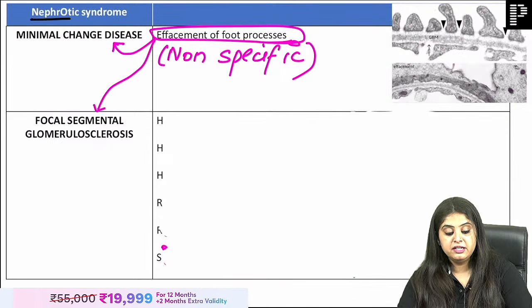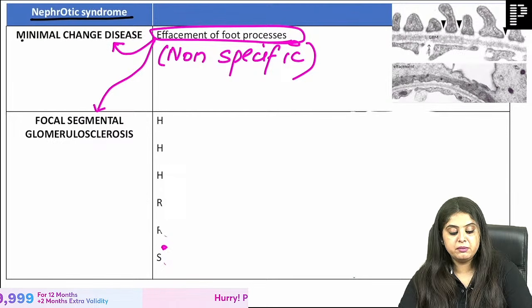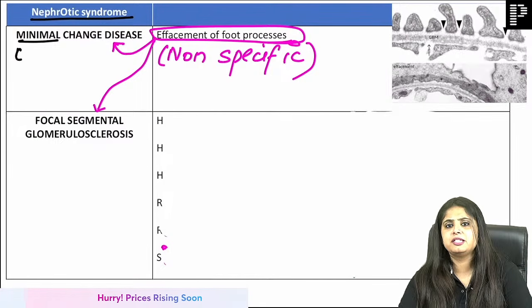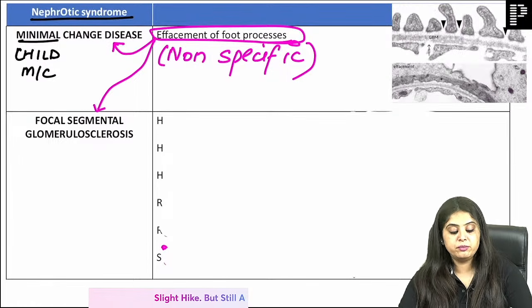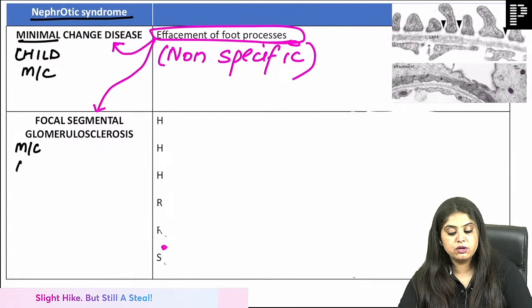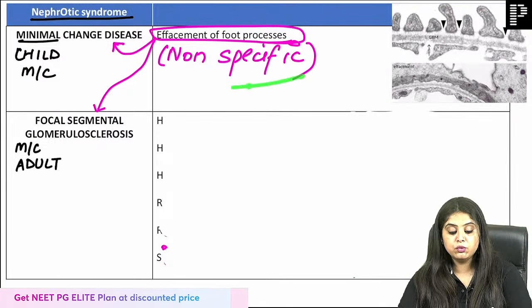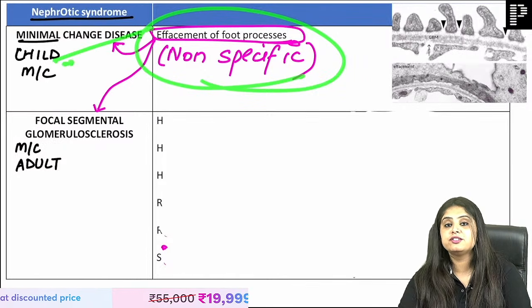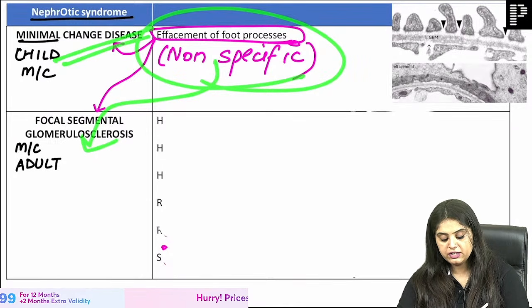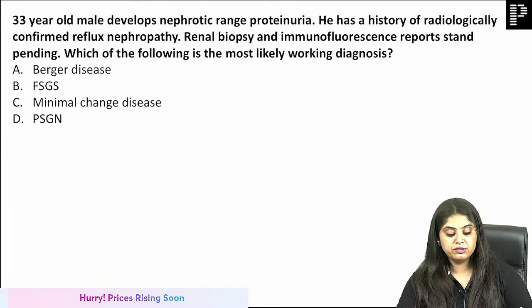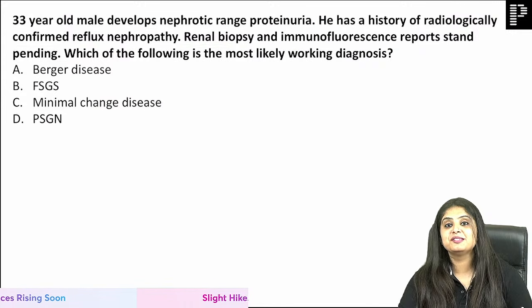But the difference is, both of them are nephrotic syndrome, but minimal change disease is seen in children. It is the most common nephrotic syndrome in child, whereas FSGS is the most common nephrotic syndrome that you see in adults. So for INI-CET students, knowing effacement of foot processes, minimal change disease is good, but it can also be seen in FSGS. Now first I will ask you, although it is obvious that the question is going to be on FSGS, we will still study.